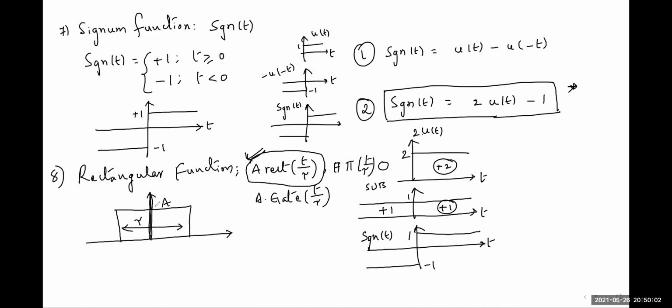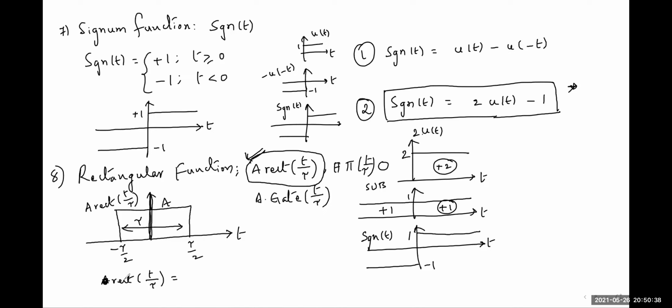Since it is symmetric about the y-axis, here it is minus tau by 2, here it is plus tau by 2. Equal widths on both sides. So this is a rectangular function, rect of t by tau. Assume here I am taking the value as 1.